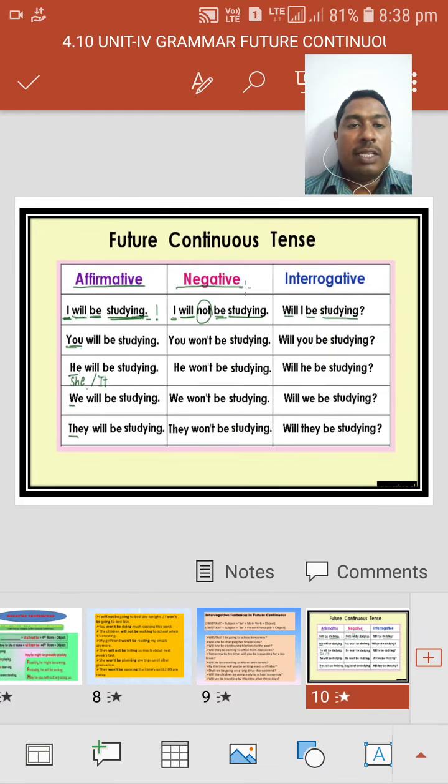Once again, the structure of the future continuous tense is subject, shall or will, plus be, plus V4. Okay, this is the structure of the future continuous tense.